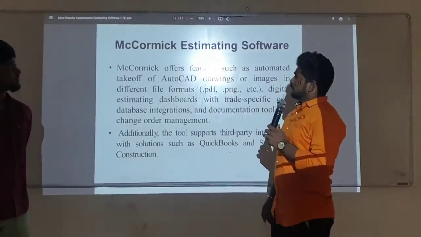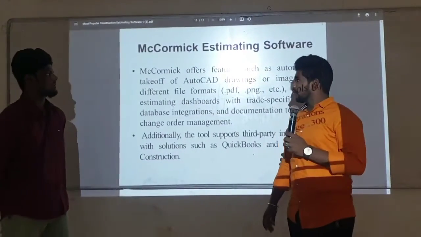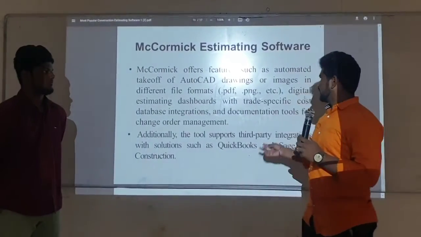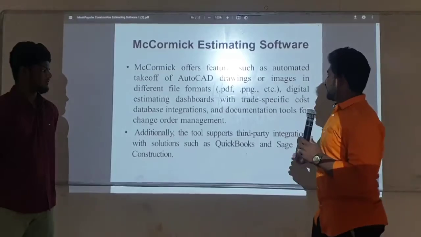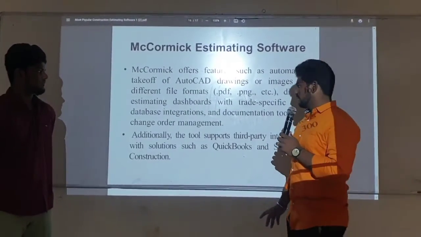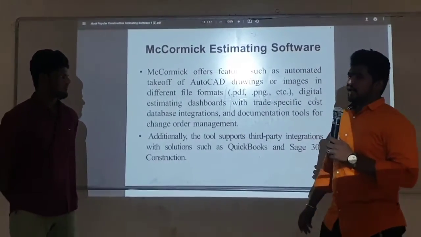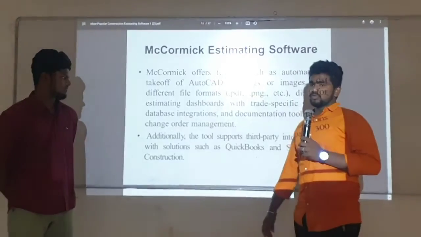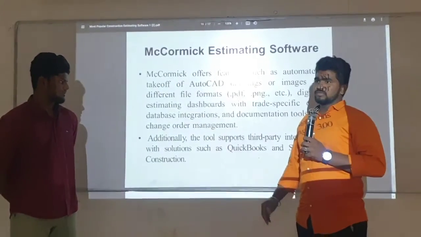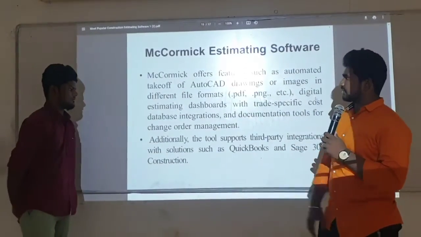Next, MC Cognito estimation software. This software takes AutoCAD drawings or images in different formats such as PDF, PNG, or JPG. It has a digital estimation dashboard with trade-specific database integration and a documentation tool for change order management. Additionally, it supports third-party integration with solutions. Contractors with an agreement signed can use the Sage 300 Construction.